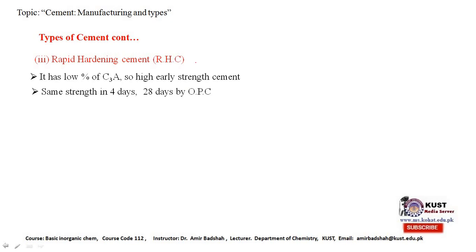The third type is the rapid hardening cement. In the rapid hardening cement, there is a low percentage of tricalcium aluminate, so a high early strength. This is very high early strengthening cement, and it gets the same strength in 4 days, while the ordinary Portland cement gets the same strength in 28 days.